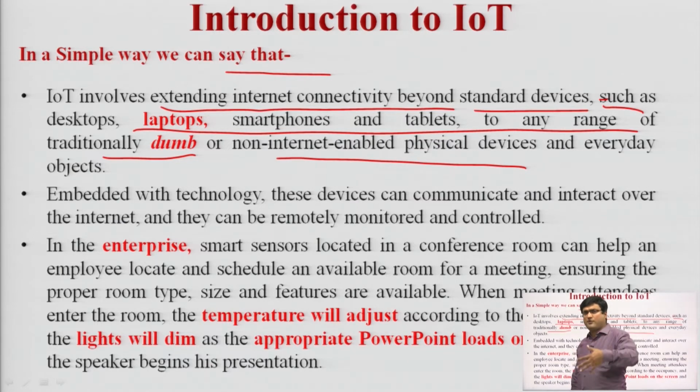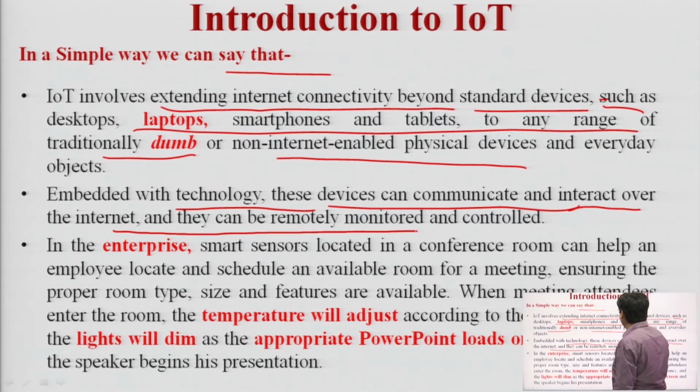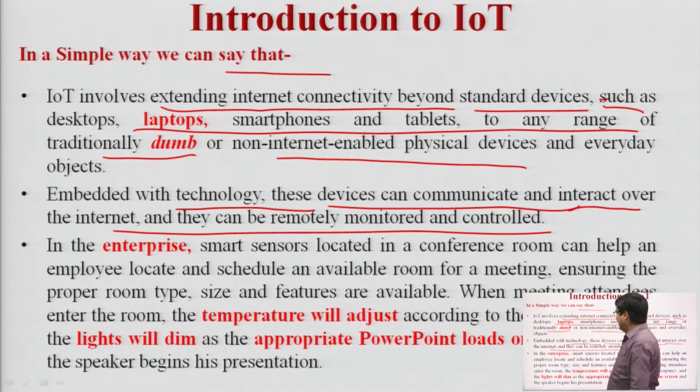In IoT, we are providing the internet connectivity. Embedded with technology, these devices are able to communicate and interact over the internet, and they can be remotely monitored and controlled. So all the devices we are using here are connected with each other. They can be remotely monitored by the equipment. Okay. So in the enterprise, let us take an example.